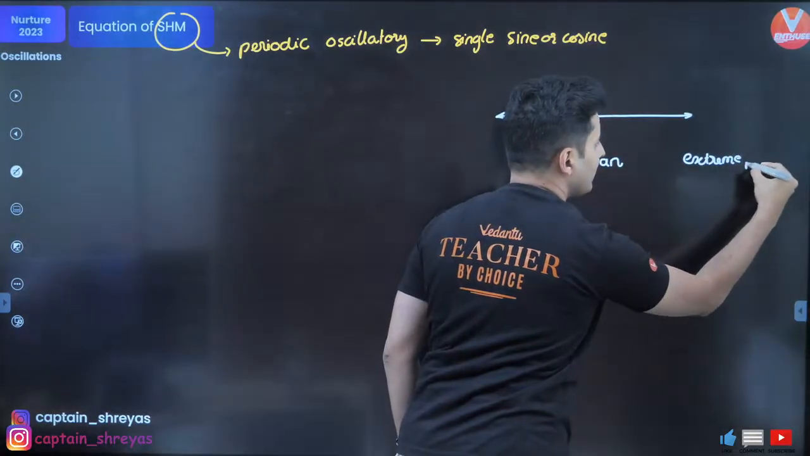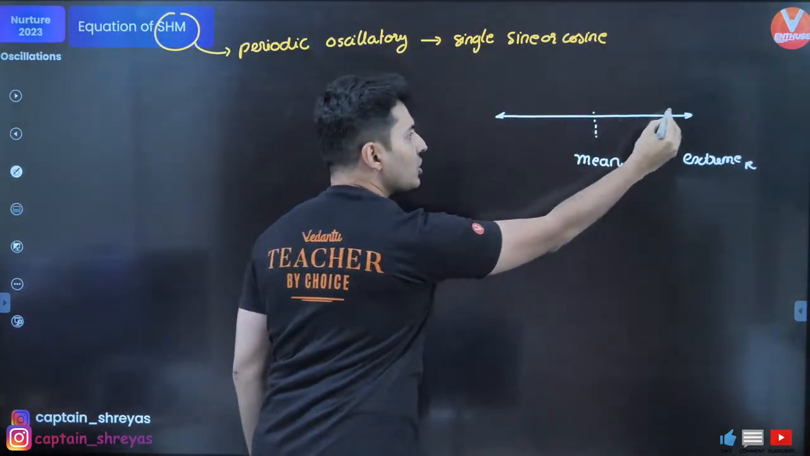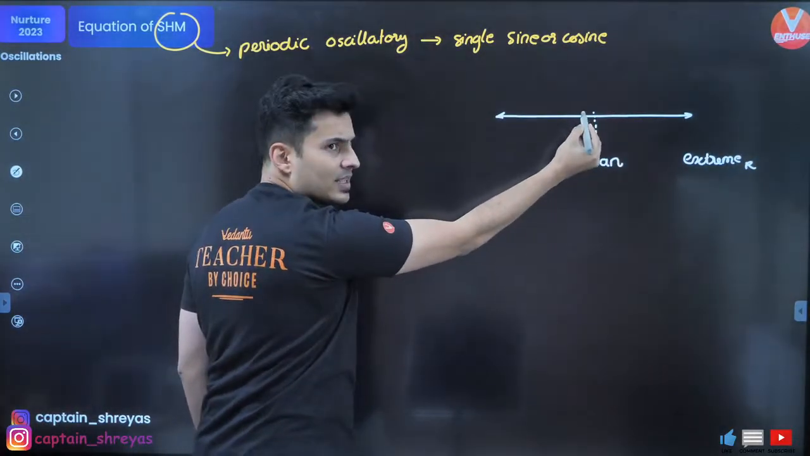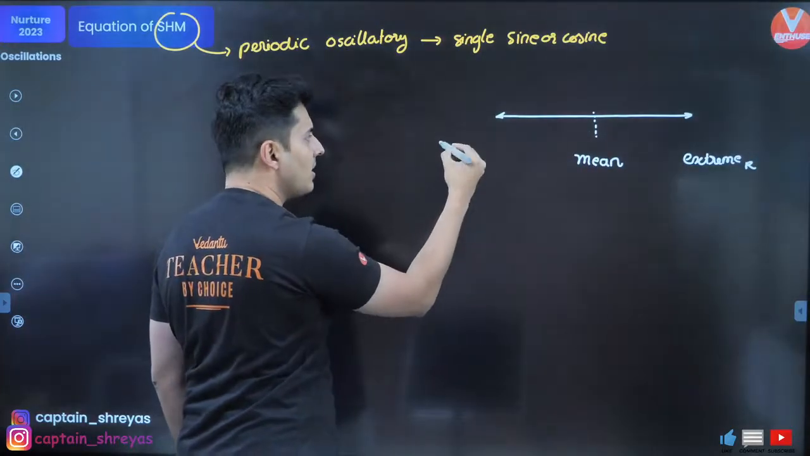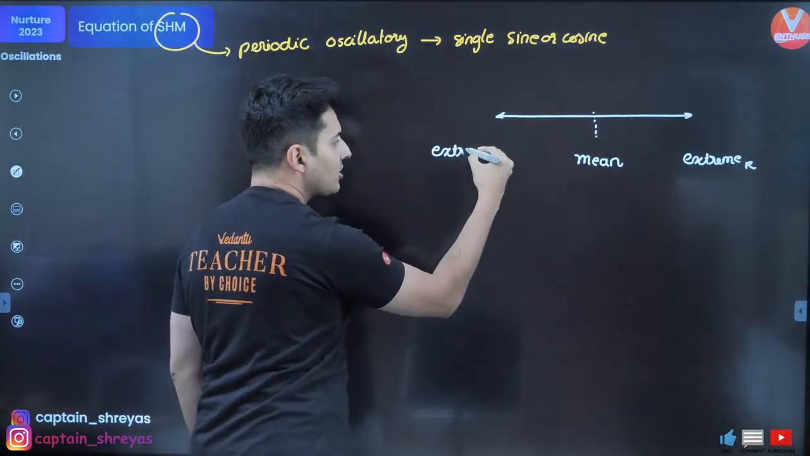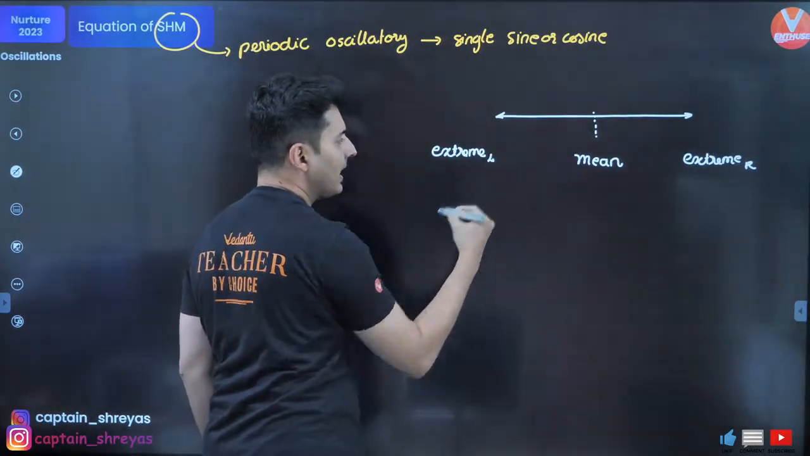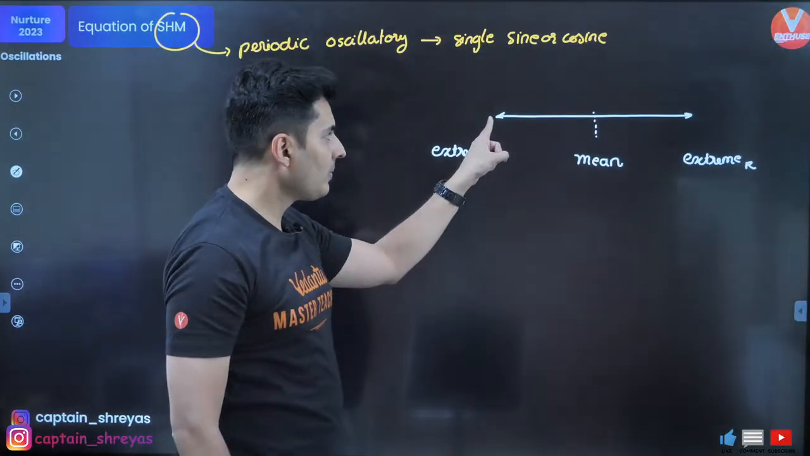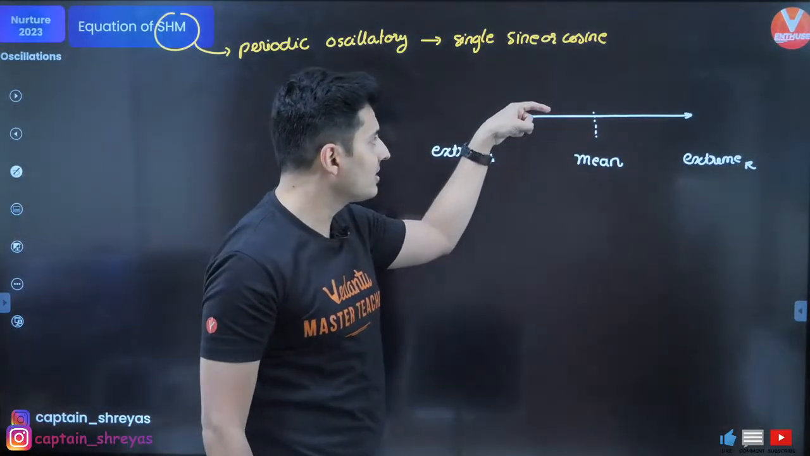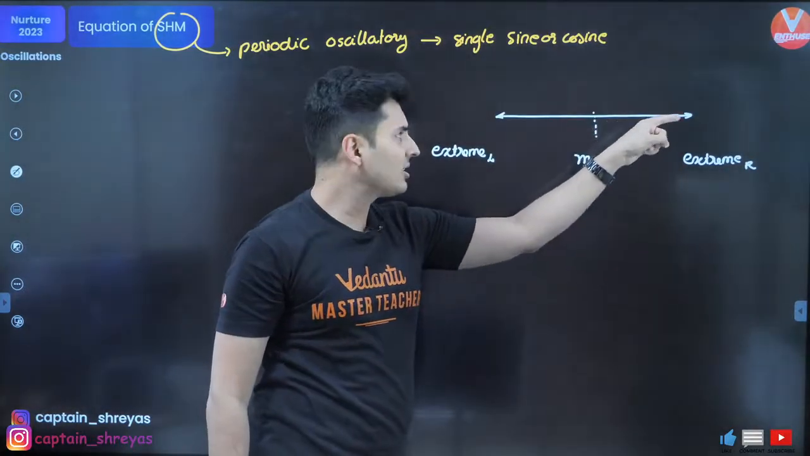You can also call it the extreme right. It stops, comes back, achieves a very high speed, and again stops over here. So this is your extreme left point. It stops, turns around, and again increases the speed and stops.